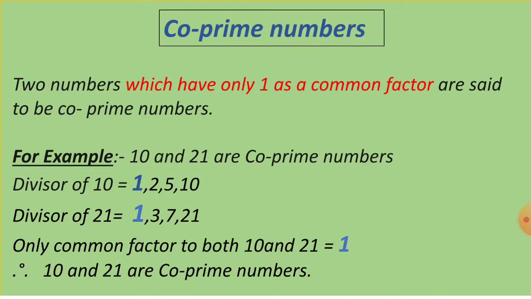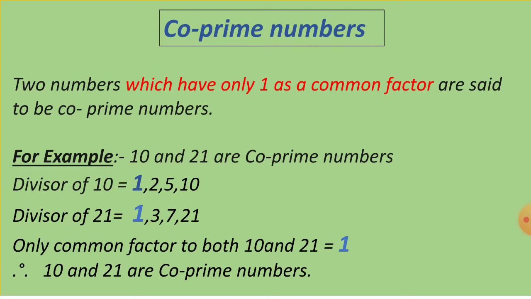Now let us study what are co-prime numbers. Two numbers which have only 1 as a common factor are said to be co-prime numbers. For example, 10 and 21 are co-prime numbers. Divisors of 10, that means 10 goes in which table, are 1, 2, 5 and 10.